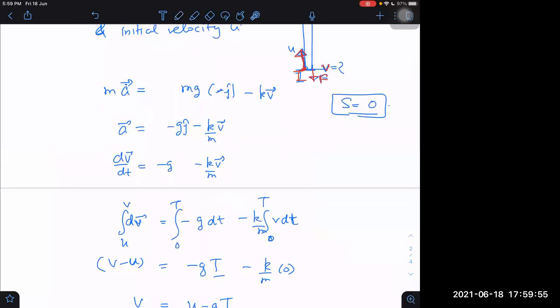We need to break the interval only if the question is about distance. Why do we need to break the interval for that? Give me the reason. I think you are forgetting the reason for that. Because we do mod v dt there. Mod, so we can't take negative; negative also we have to take as minus. Whenever integration involves mod, then we need to break it into intervals. Am I finding mod v dt or v dt here? Okay, understood now? Please remember this idea that when it is about mod of v dt, then we should do that. Otherwise, we don't need to worry. Displacement we can get directly.